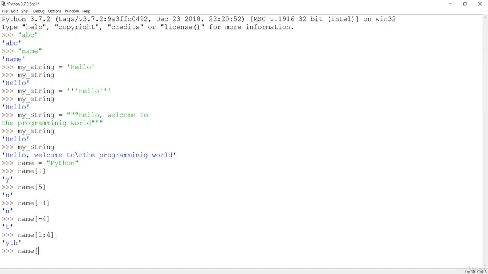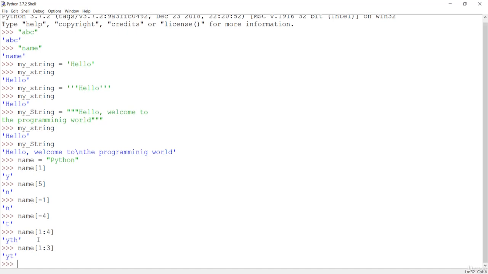But if I say name and 1, 3, you are not going to get h, because although t or h is at position 3, this is the exclusion position. That means it will count from 1 and go till 3, or basically till 2. So it will print from 1 to 2, it will include only 2 but not 3. It will just exclude this position. So you have to include the index that is bigger than the character you want to include.